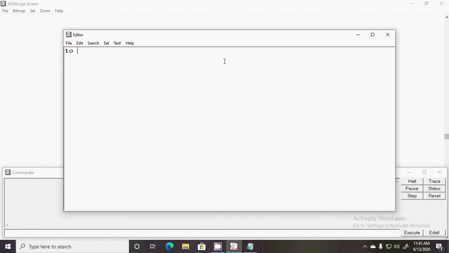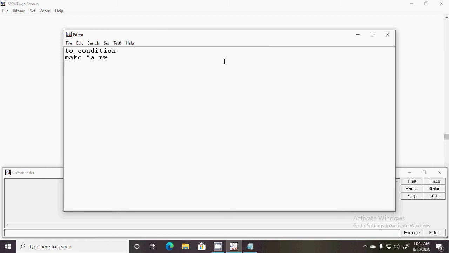So first you declare the procedure name. I'm giving the name condition; any name you can give. Okay, so first we want to declare one variable, that is make command, then RW storing the value. Now we want to apply a conditional command, so one conditional command is used, that is if.